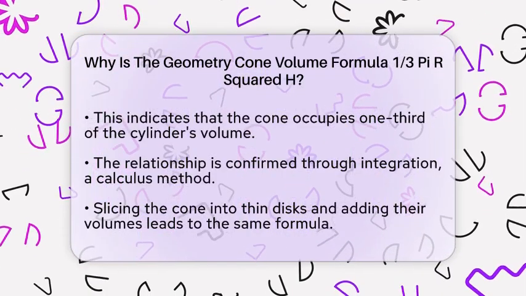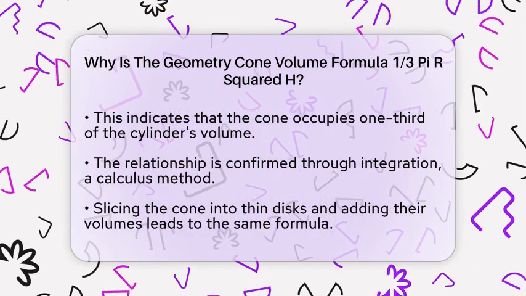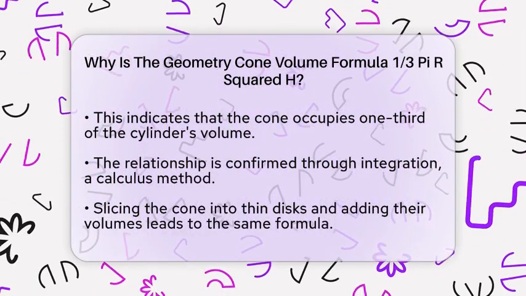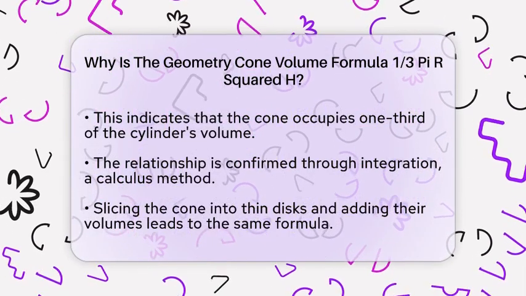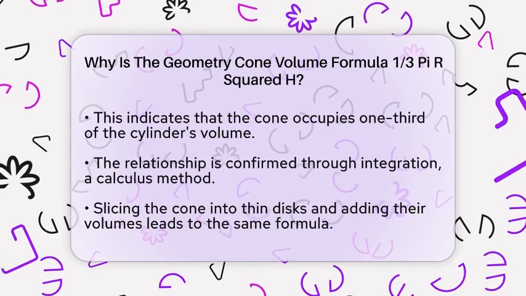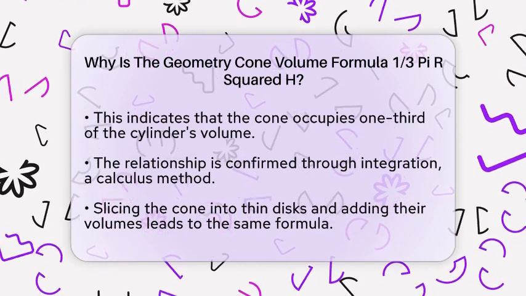Mathematically, this relationship is confirmed through a method called integration, which is a part of calculus. By slicing the cone into very thin disks and adding up their volumes, we find that the total volume equals 1/3 times pi times the radius squared times the height.